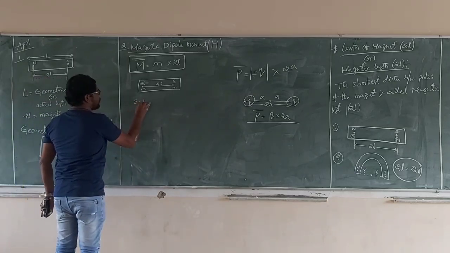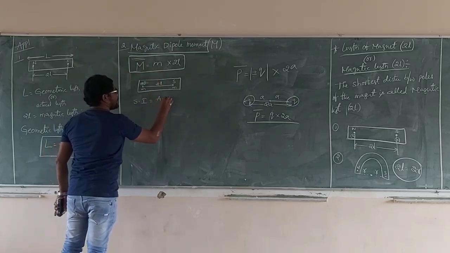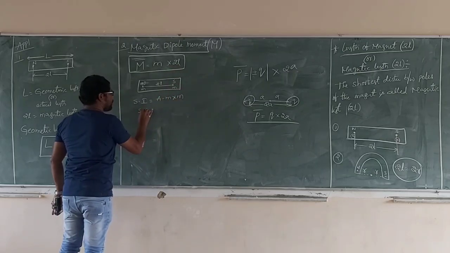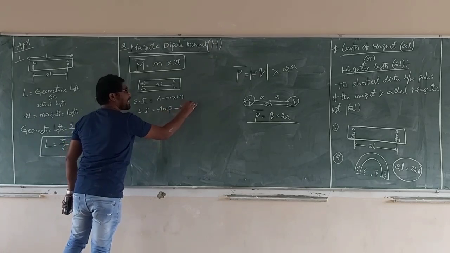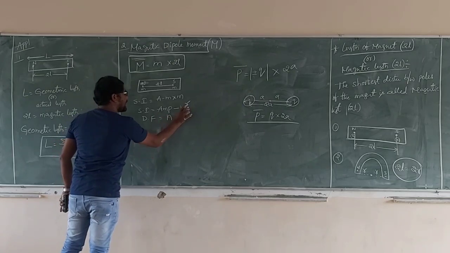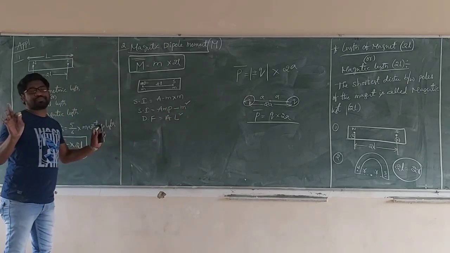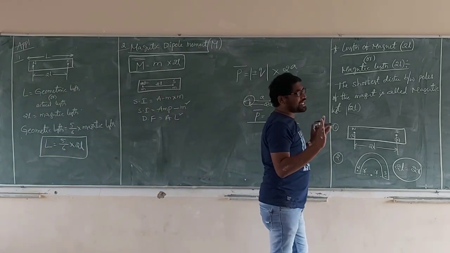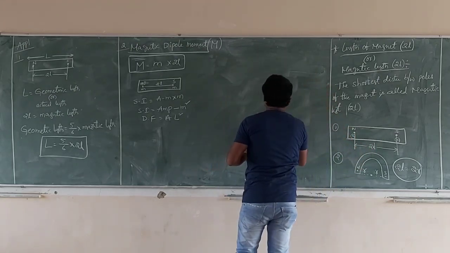Now, what is the SI unit? This one is ampere meter into, what is the length of the magnet? Meter. What is the SI unit finally? Ampere meter square. Now, what is the dimension formula? A L square, ampere times length square. This is the original definition of magnetic dipole moment. Capital M is equal to small m into 2l.